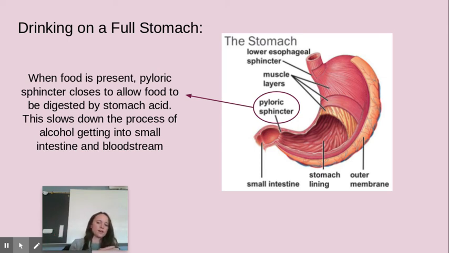So if you drink on an empty stomach, that alcohol goes straight through your stomach right into your small intestine because the pyloric sphincter is open. Versus if you eat a big meal and then you drink alcohol, it's going to take longer for the alcohol to make it into the small intestine, and therefore longer to get to the bloodstream, longer to get to the brain, and it's going to take longer for alcohol to take effect on the body.